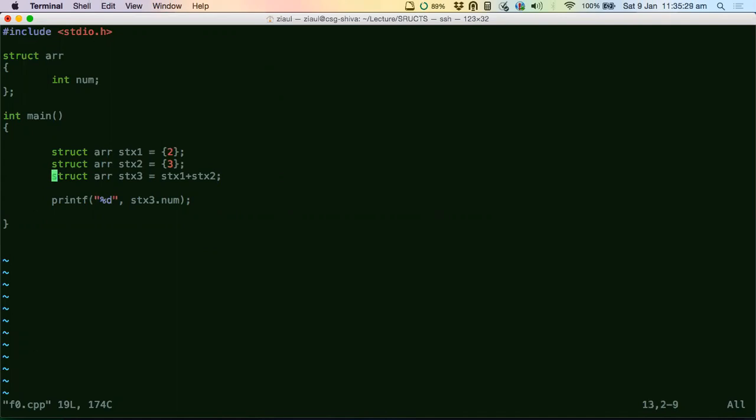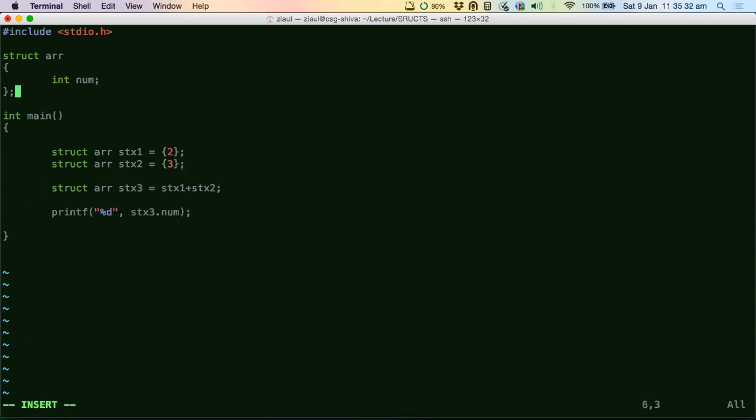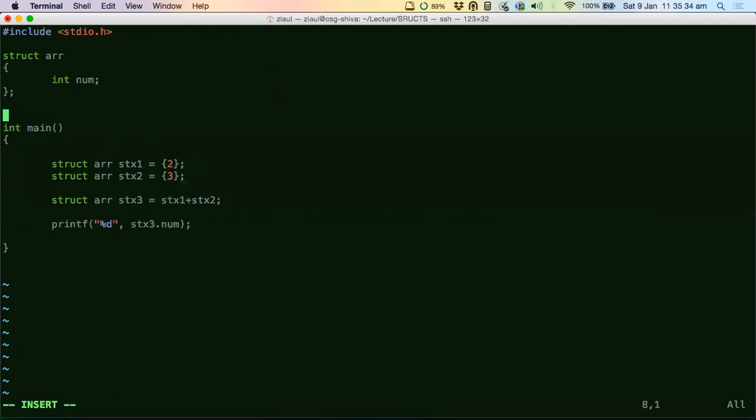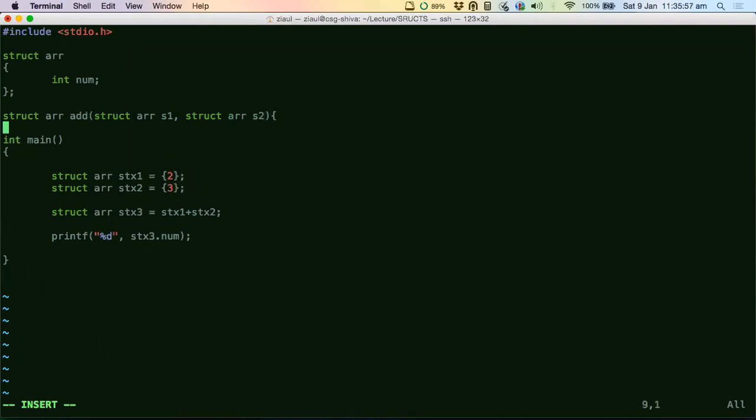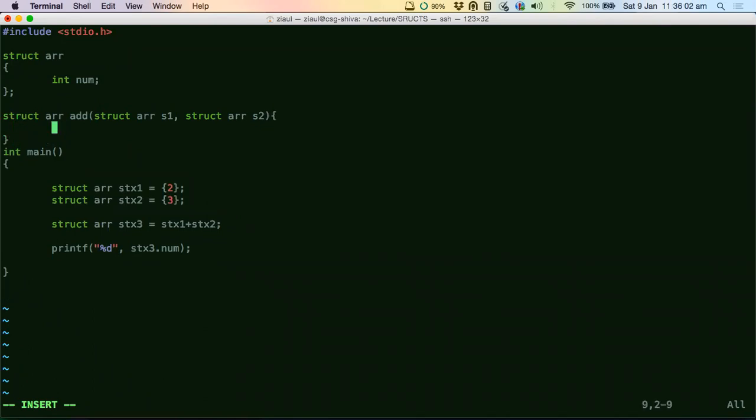There is a very nice and modular way to do this. You could just write functions. You could write a function that takes two structs and returns a struct, called add.